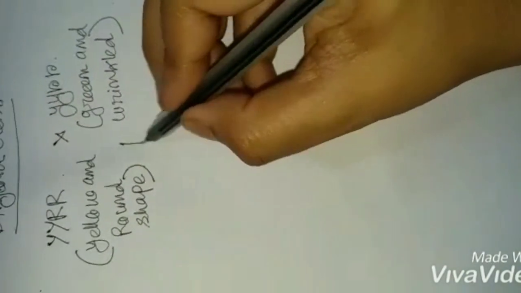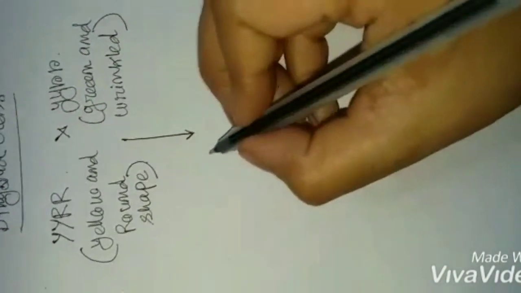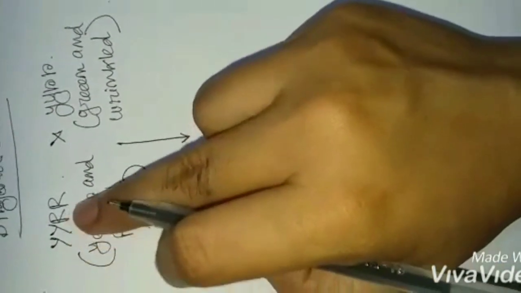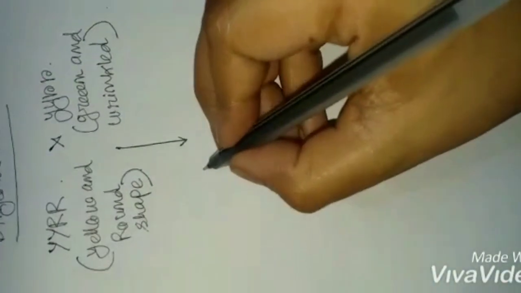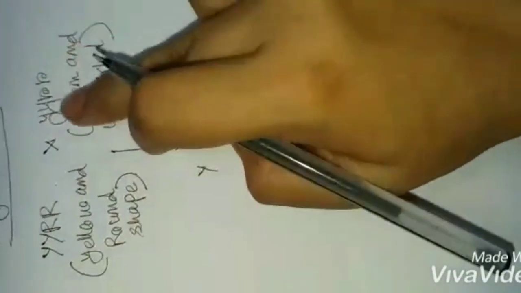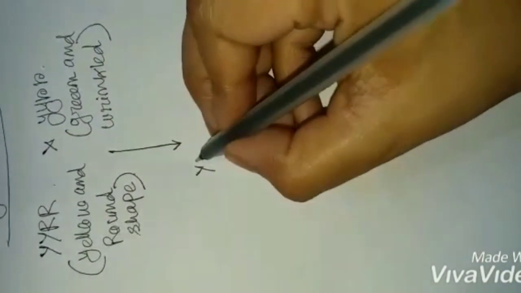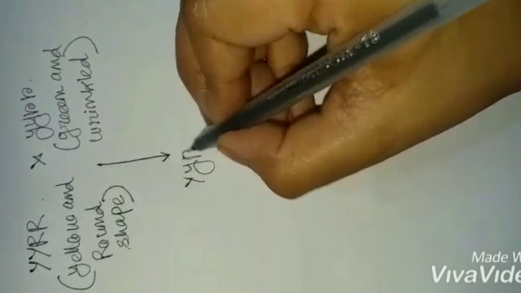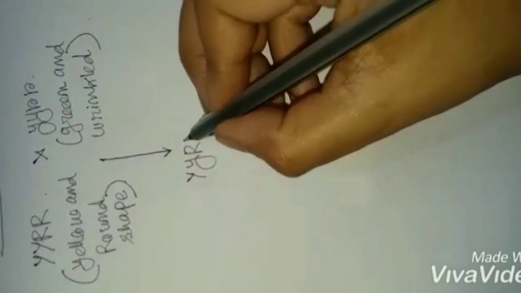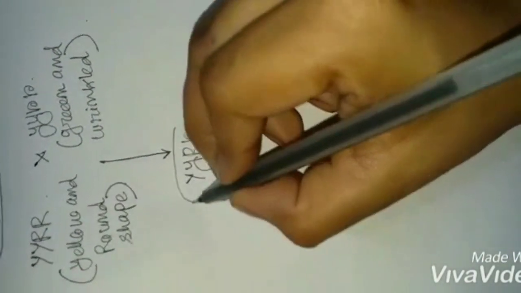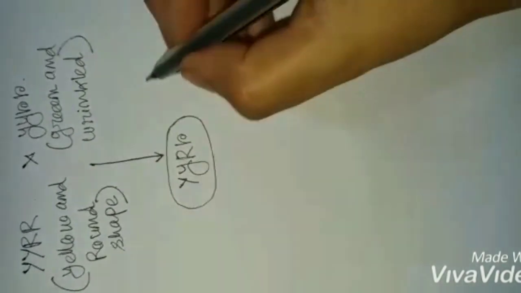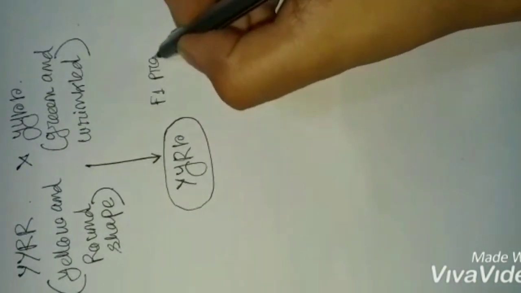Okay, so whenever we are crossing this, we are getting gametes, one from each trait. So we are taking capital Y from this, small y from this for the color, and capital R from this and small r from this for the shape. So this is our final gamete after the F1 progeny.